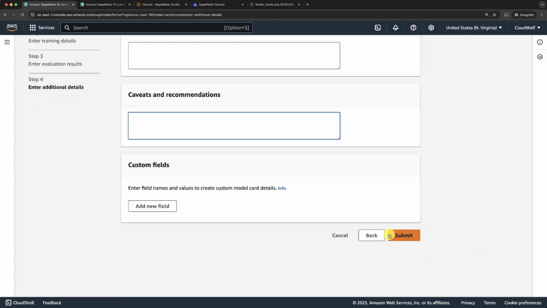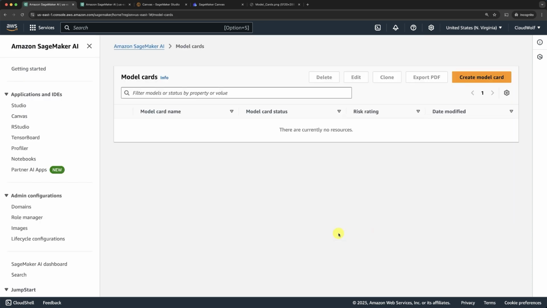All right, and finally, you submit your model card, but I won't do it. This was just to show you how to create a model card. All right, so that was the last hands-on tutorial of this section on responsible AI, which will help you to remember better these responsible AI tools and features for the exam.